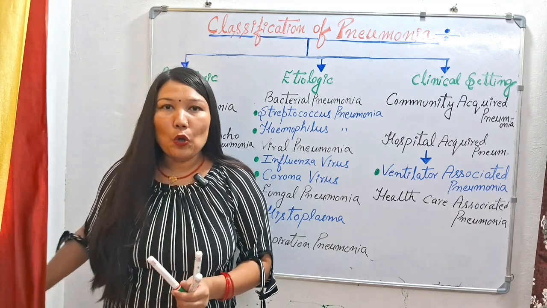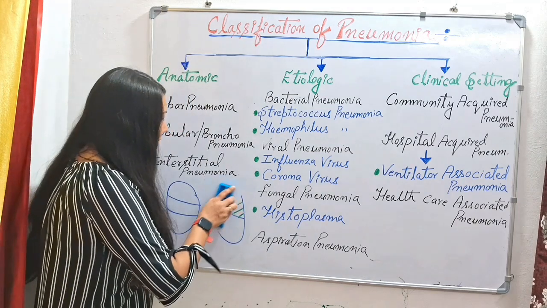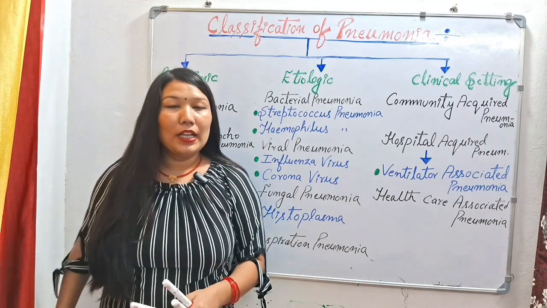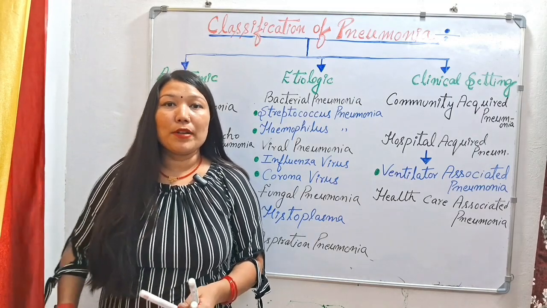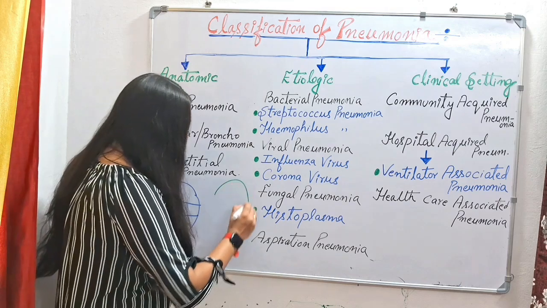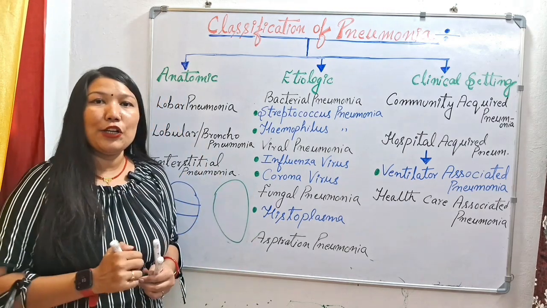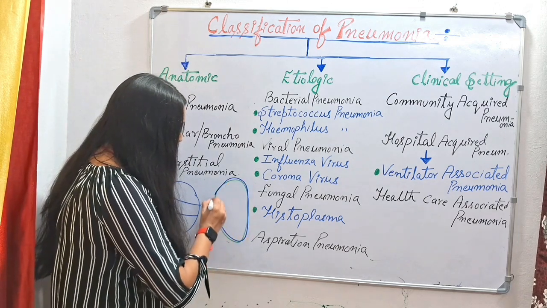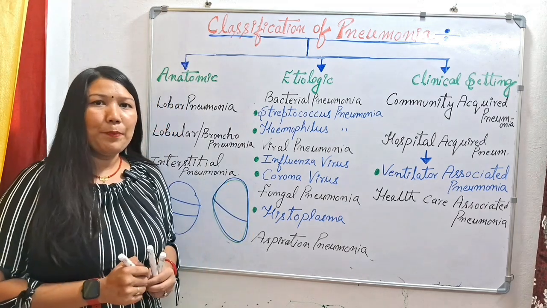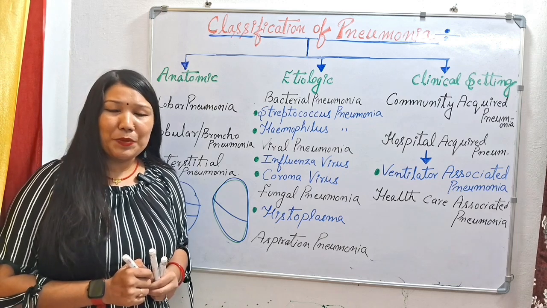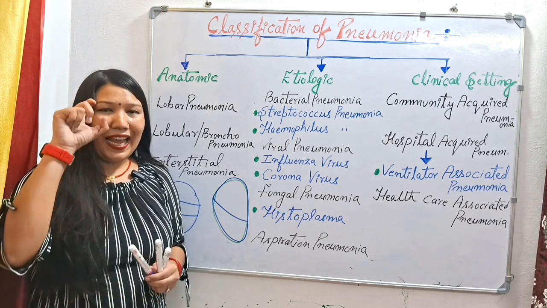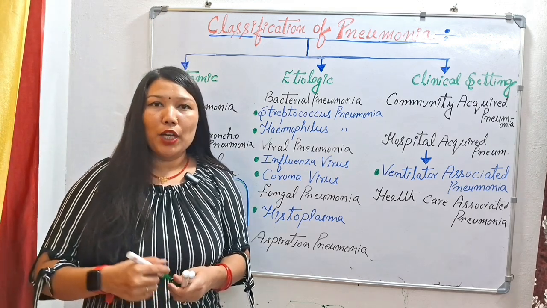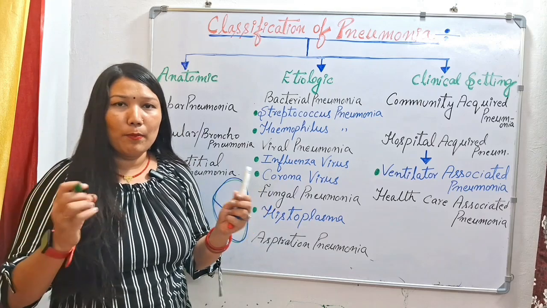Next we have lobular pneumonia, also known as bronchopneumonia. As the name indicates, broncho means it is happening in the terminal bronchiole, and the part after the terminal bronchioles is affected. Our bronchi and bronchioles divide into many fine small branches, known as primary, secondary and tertiary bronchioles. Then come the terminal bronchioles, then the respiratory bronchioles, the alveolar duct, and finally the alveolar air sacs are attached. After the terminal bronchioles there are many fine branches of bronchi and bronchioles.